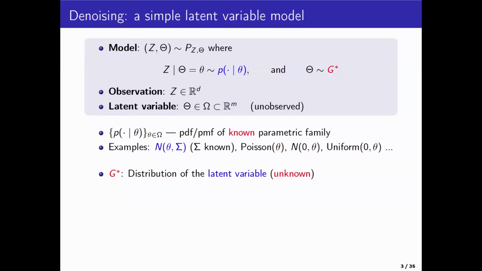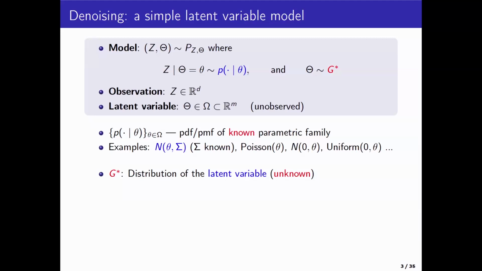Okay, so this is about denoising. I'm going to consider a very simple latent variable model. I've heard several talks about how complicated inverse problems arise. So this is a very simple problem, but I think this toy example has something to show. So I have Z and theta. Z is what I observe. Theta is the latent variable. The way this pair is generated is I generate theta first, having an unknown distribution G star.